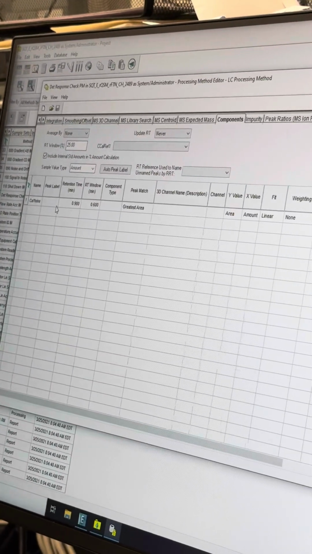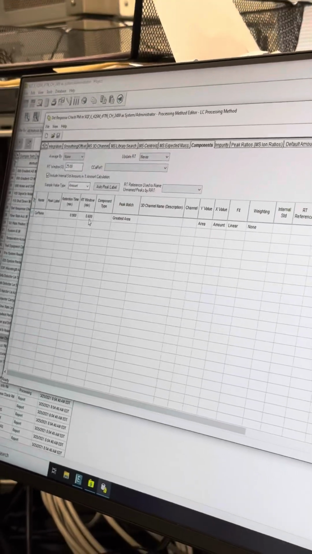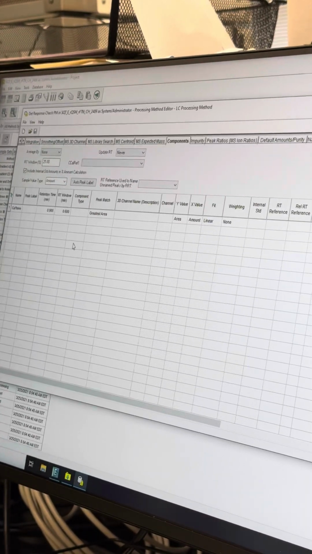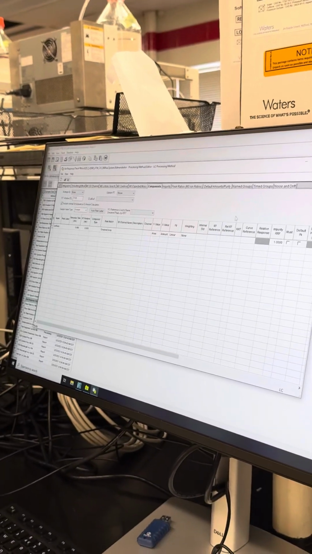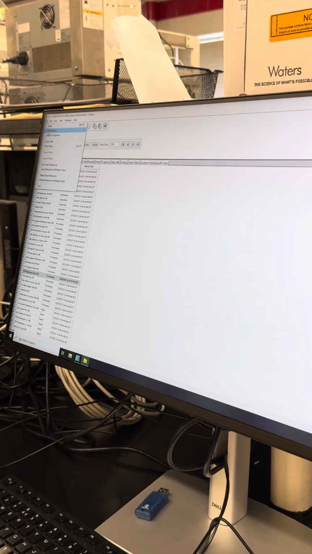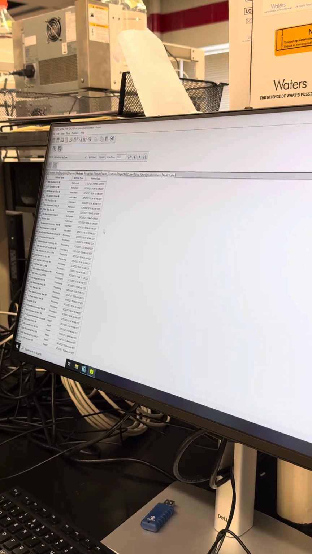So I'm looking at a caffeine peak. That's going to come around 0.9 with a retention window of 0.6. Kind of matches, so you can set everything up how you would like your data processed here. Okay, and same thing, you can go to File, New Methods, open up a processing method, and you'll see something very similar.